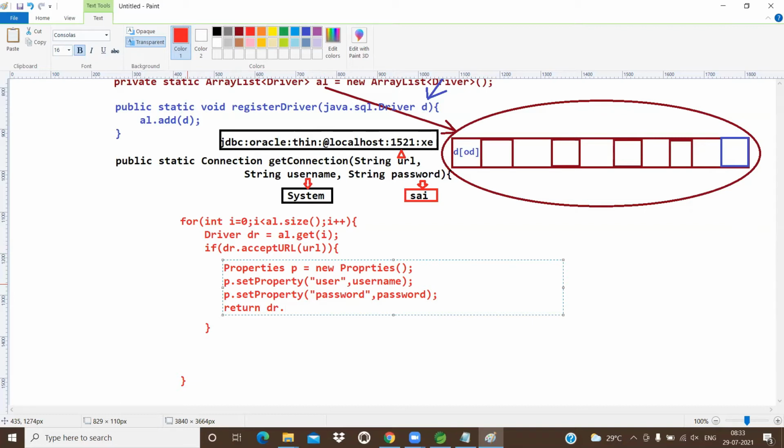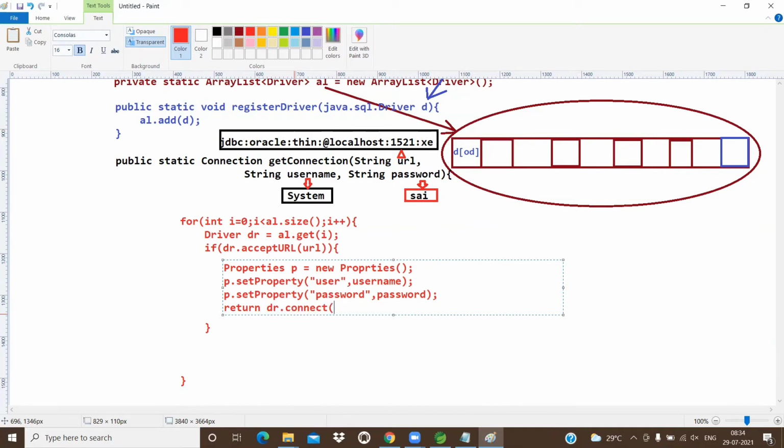dr dot. Dr dot means what? In the dr what we have? al1 dot getafy. In the al1 dot getafy what we have? D we have. D means what? Oracle driver object we have. So dr means Oracle driver. In the Oracle driver, there is a method like connect.